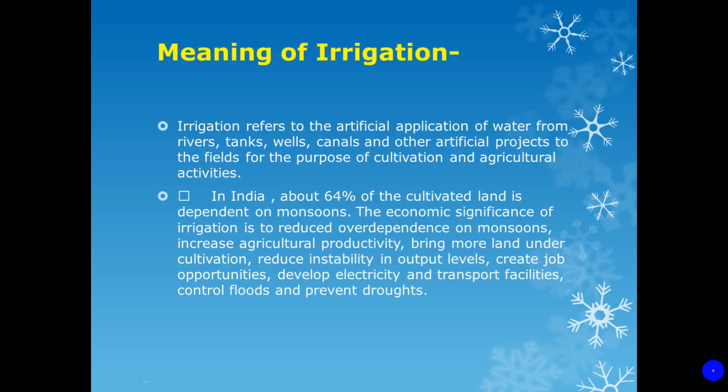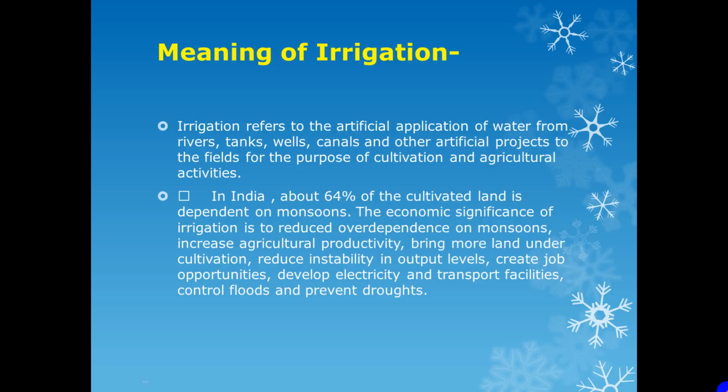The economic significance of irrigation is to reduce over-dependence on monsoons, increase agricultural productivity, bring more land under cultivation, reduce instability in output levels, create job opportunities, develop electricity and transport facilities, control floods and prevent drought.